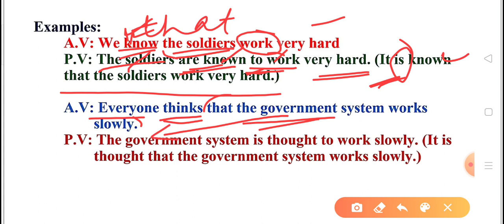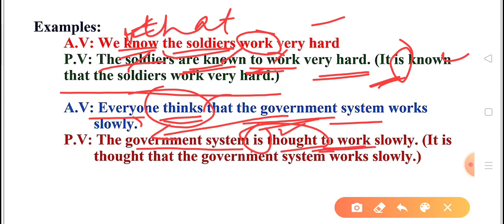So the government system, and then the be form here is thought. This is thought because the verb is in first form plus s, which means this is present simple tense. That's why we have to use is, am, are as the helping verb here. So is thought, and then the to infinitive. After the third form we have to use to, and then the verb given in active voice, that clause will come after to. So two things we need to understand, students.